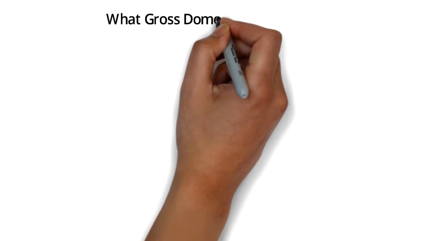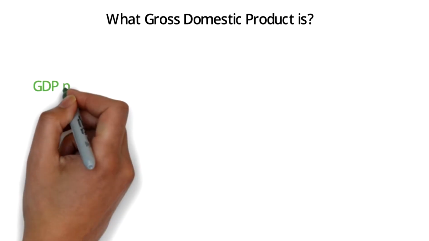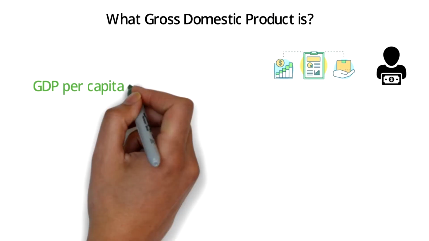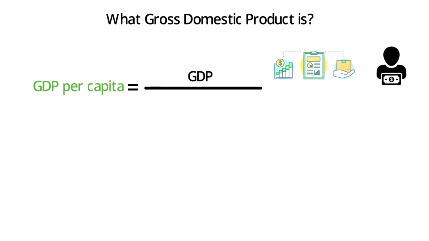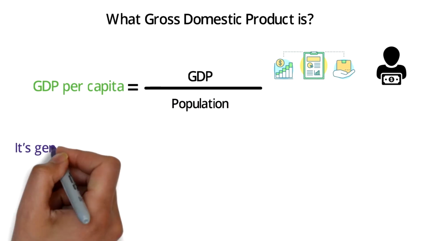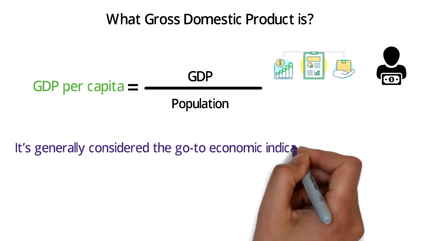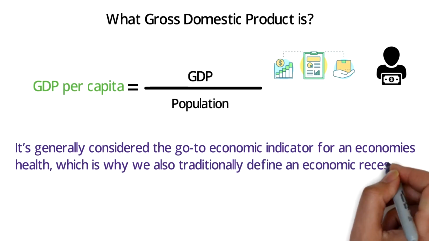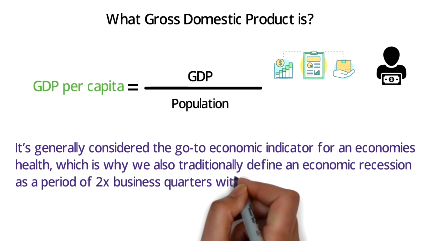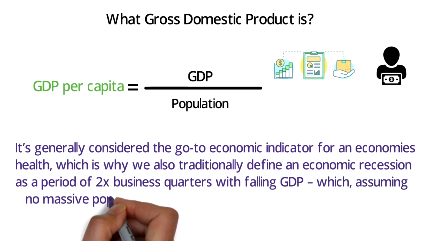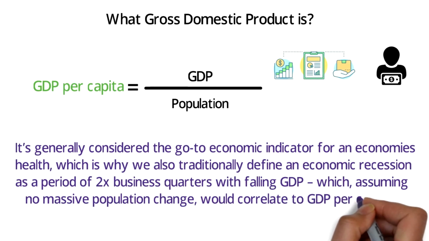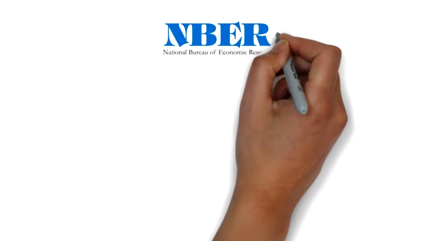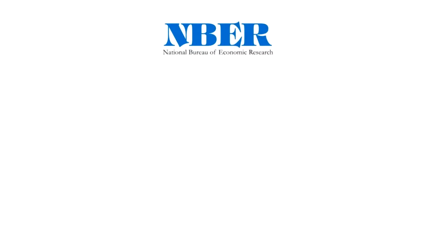First, let's break down what gross domestic product is. GDP per capita is a metric that breaks down a country's economic output per person and is calculated by dividing the GDP of a country by its population. It's generally considered the go-to economic indicator for an economy's health, which is why we also traditionally define an economic recession as a period of 2 business quarters with falling GDP, which, assuming no massive population change, would correlate to the GDP per capita. But the National Bureau of Economic Research has since modified its criteria for a recession to be more robust.